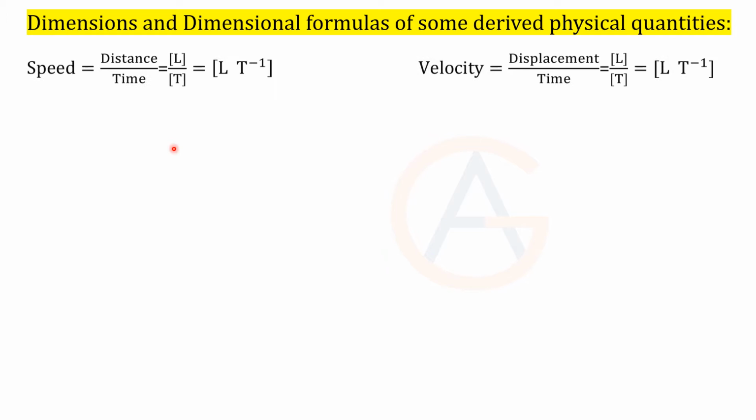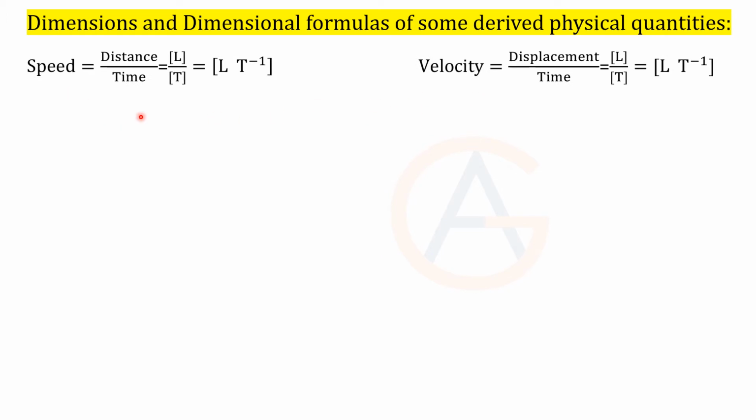Some more quantities, for example, speed and velocity. Speed is distance over time, whereas velocity is displacement over time. We will discuss what is distance and what is displacement afterwards. At present, distance or displacement both are lengths. So the dimensional formula for distance is L, and for time it is T. This T goes up, it becomes T minus 1. So for speed, L T minus 1 is the dimensional formula. For velocity also the same, L T minus 1.